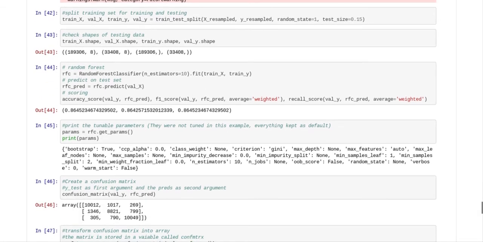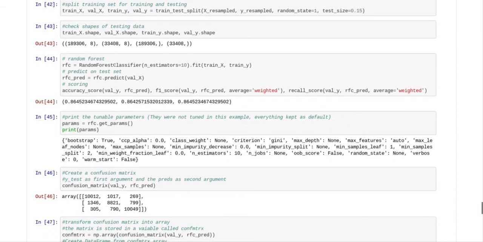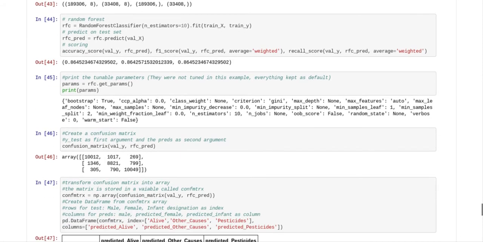So what we wanted to do was check the shape of train X, val X, train Y, and val Y, and you can see the shape. Train X and val X had 8 columns, but train Y and val Y have only 1 column. And now we set up our random forest. So random forest classifier with n estimators equals 10, and we fit that to train X and train Y.